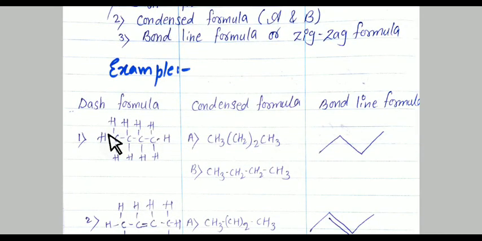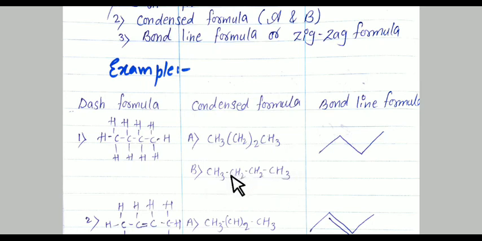We have a dash formula where 4 carbons are there. It means it is butane. See, it is the dash formula. Each carbon satisfies its tetravalency, means 4 bonds. Here 2 CH3 groups are there and 2 CH2 groups are there. So what we have to do, we condense the formula. It is condensed formula number 1. In condensed formula number 2, what we have to do, CH3, CH2, CH2, CH3.